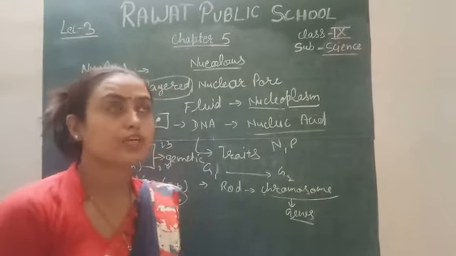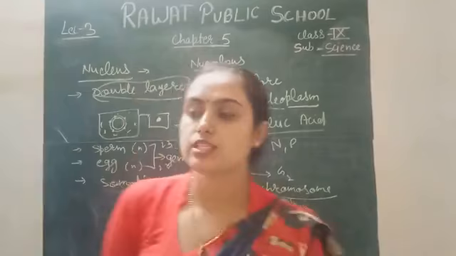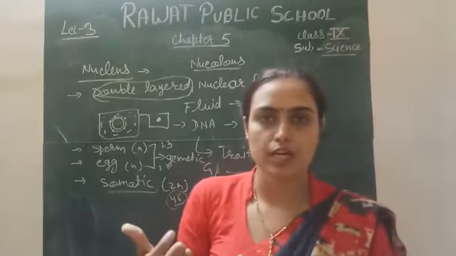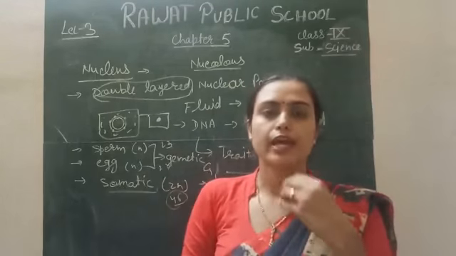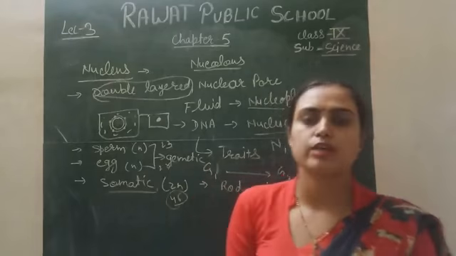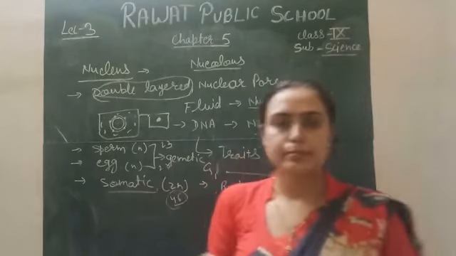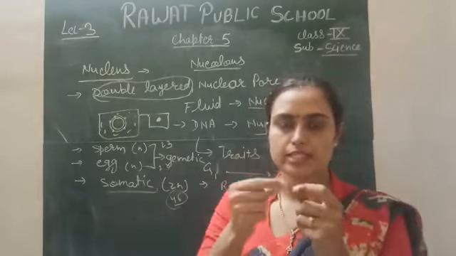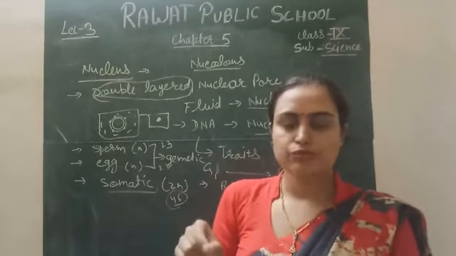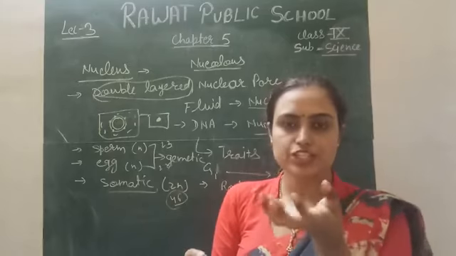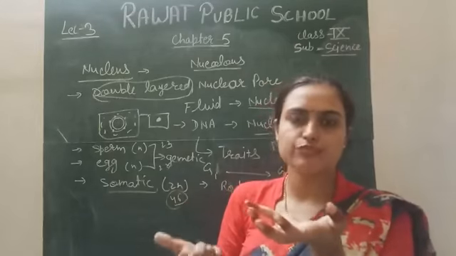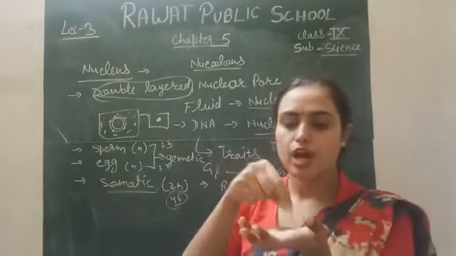One more important thing during this experiment is that you need to avoid the drying of the onion peel. If it is dry, then it becomes dead, and dead tissue you cannot observe under your microscope. So keep it in your mind. Take a section and immediately put it into water, right? After putting it into water, take another petri dish. Petri dish is a utility object which we use in our laboratory.